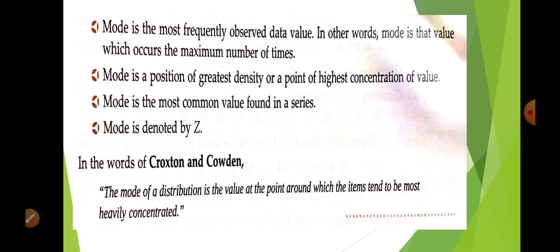So first of all, what do you mean by mode? Mode is the most frequently observed data value. In other words, mode is that value which occurs the maximum number of times. In very simple language, the value of x which has the maximum frequency is considered a mode.